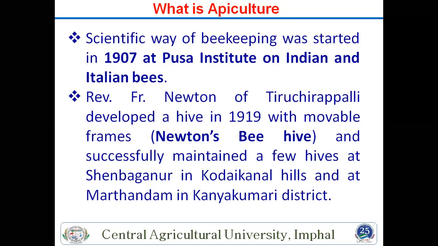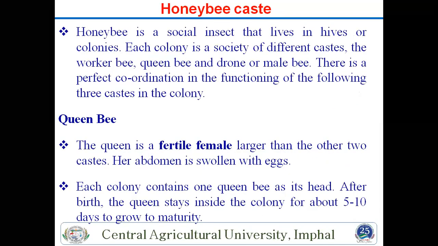Okay. Then one Newton scientist is there, and he developed a hive in 1919 with mobile frames. The name is the Newton bee hive. And in India, most are using this Newton frame, and successfully maintain a few hives at Kodaikanal Hills in the Tamil Nadu area, and Kanyakumari also. So these are some of the history of the honeybee. We have bee species. We have already talked about 4 species, 5 species, 6 species, and characteristics also, diagrams also we have given.